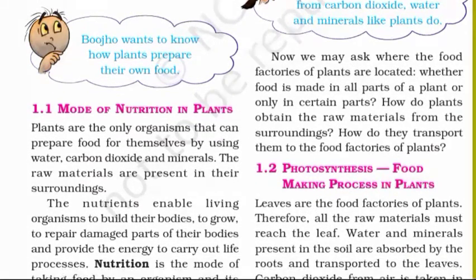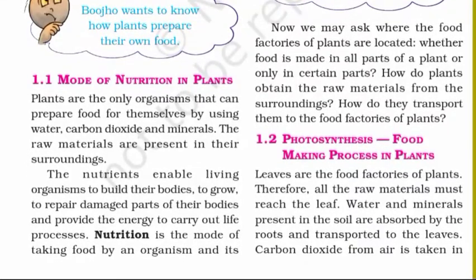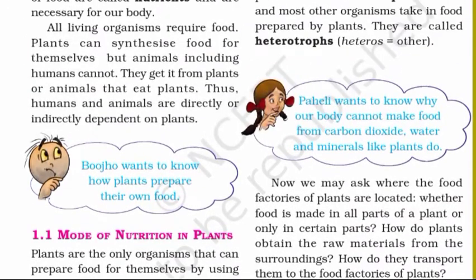1.1 Mode of nutrition in plants. Plants are the only organisms that can prepare food for themselves by using water, carbon dioxide, and minerals. The raw materials are present in their surroundings. The nutrients enable living organisms to build their bodies, to grow, to repair damaged parts of their bodies, and provide the energy to carry out life processes. Nutrition is the mode of taking food by an organism and its utilization by the body.